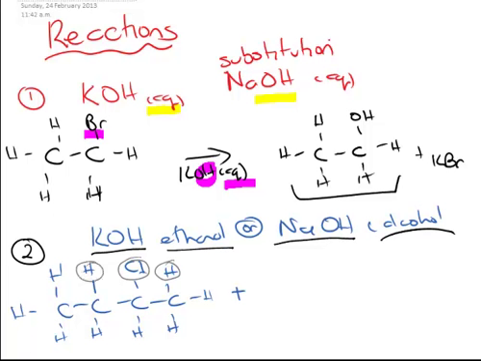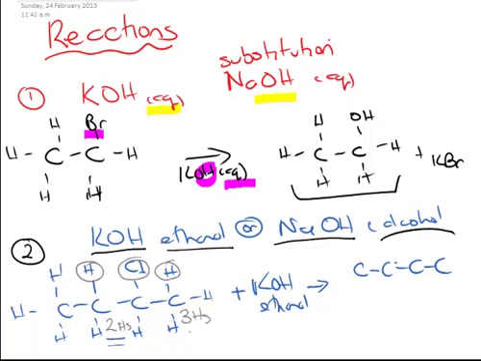So how do we decide on this? Well, this carbon has got 2 H's, and this carbon has got 3 H's. Remember, it's the poor that gets poorer. So I'll just say complete this KOH ethanol, and that's going to go to 1, 2, 3, 4 carbons, and because that's got a fewer number of H's, and with elimination reactions, it's the poor that gets poorer, it's the opposite of the addition reactions. We're going to get the major product with a double bond there.